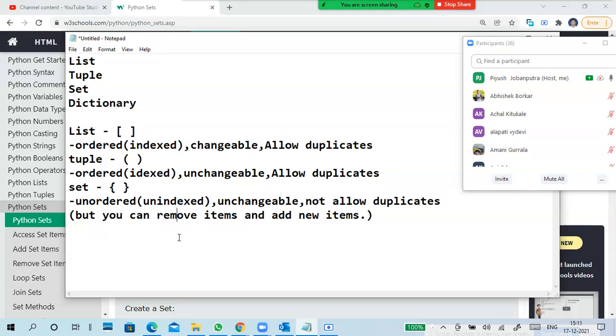Dictionary is a key value pair. It is kind of like a set, but it is a key value pair. It's completely a little bit different from list, tuple and set. Already we have seen list and tuple, so now we'll see the set.